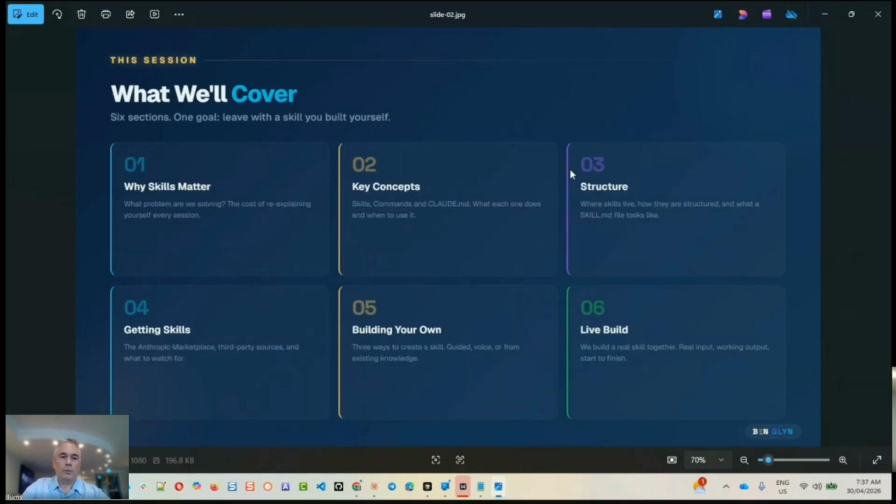So what we're going to cover: we're going to find out why skills matter, why Claude skills and agent skills matter. We'll go through some of the key concepts. We'll look at the differences between skills, commands, and the CLAUDE.md file. We will look at skills from a technical perspective, the structure of the skills, prompts and scripts and so forth.